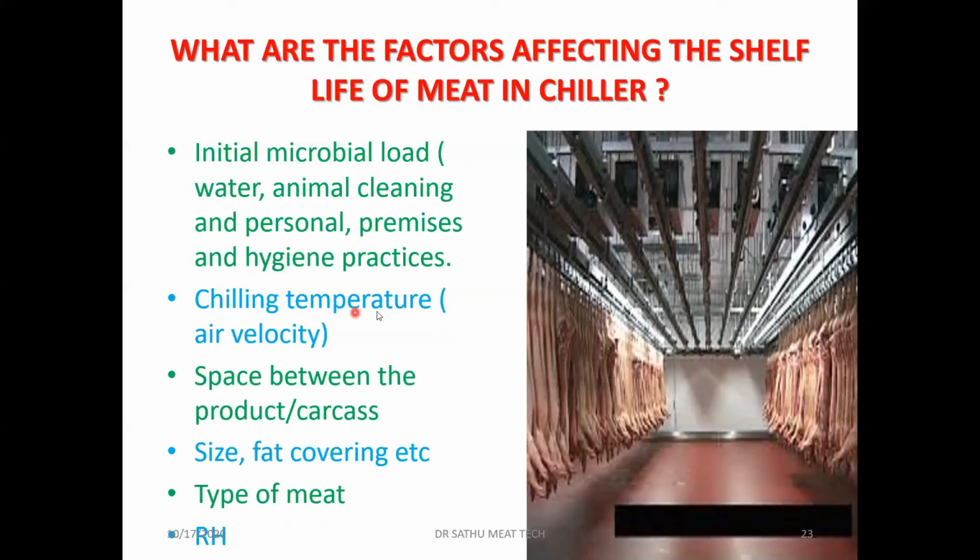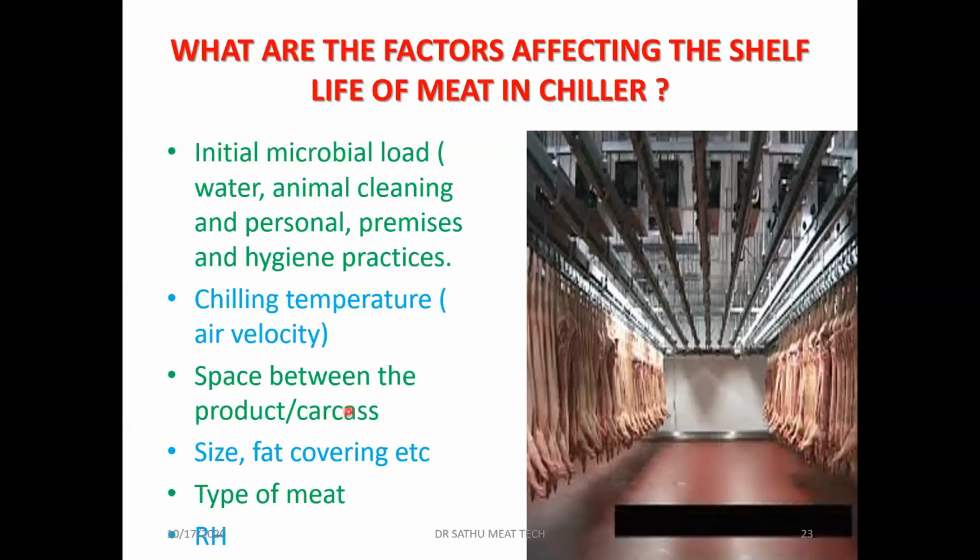Next is the chilling temperature. So for chilling, we have to maintain 0 to 4 degrees centigrade, and the air velocity is very important, because if the air velocity is less, the chilling rate will be slow. That also favors the microbes. So the air velocity should be between 0.5 to 0.75 meter per second.